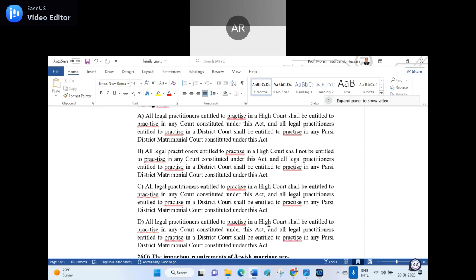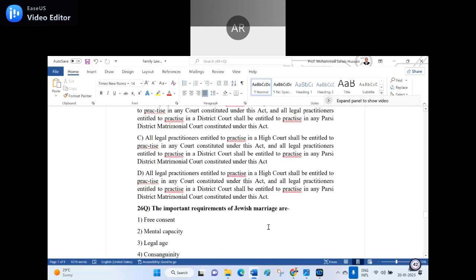Now, do you see the C? All legal practitioners entitled to practice in a high court shall be. Again here also. In A, sir, I removed it. Shall not be. I said shall be here. Then all legal practitioners entitled to practice in a high court shall be entitled. That means the false one is the one with not. The other things are very correct. Where I put not, that is the false one. Is it clear? Yes, sir. That is the point which I want to make out.